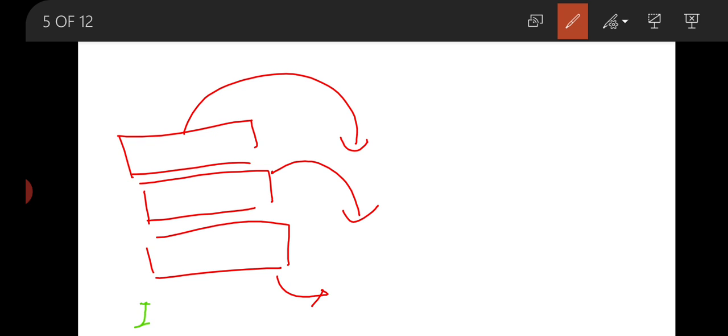If we are going to access the book, first of all we have to remove this book, then this book, and then last. That means first we put the first notebook, then second, then third. But when we take the books, first of all we have to remove the third book, then the second book, then the first book. That means this is the principle of LIFO.